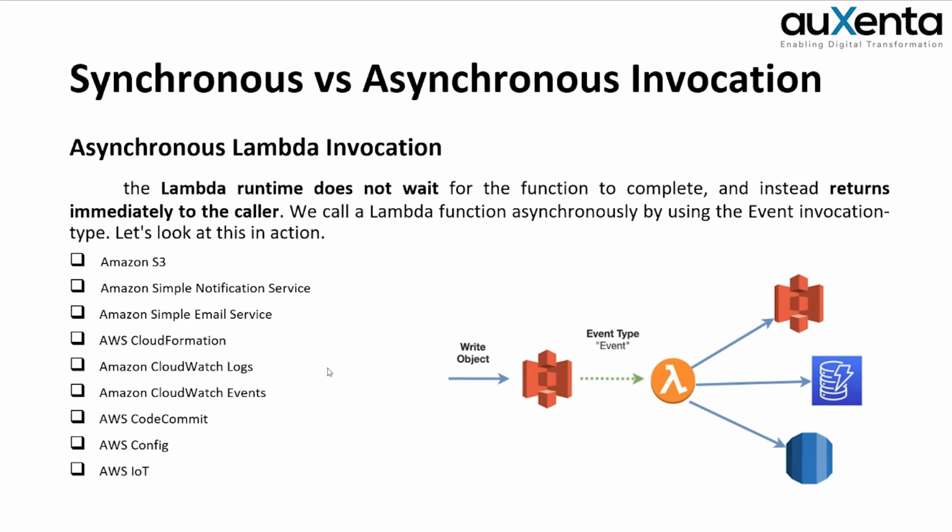As an example, if you want to write something into a log, you don't have to wait. That means when you're writing something into a log, it will add some time to Lambda, right? If you are trying to do it in your business logic itself, it will add some time to Lambda to process it. Therefore, what we are doing is we will create another request to SQS, and through SQS we will call that Lambda and say that write this into the log. You don't have to worry about it because SQS and Lambda will manage that and it will happen. Likewise, we are using asynchronous Lambda invocations a lot when you are using serverless architecture.